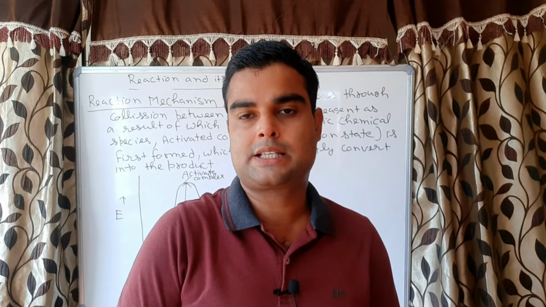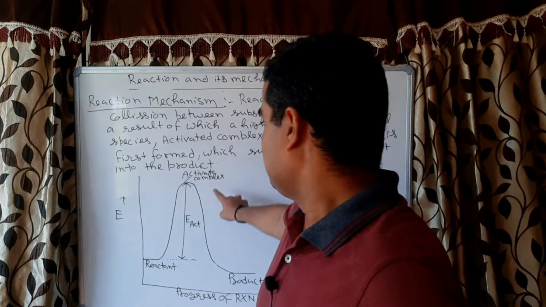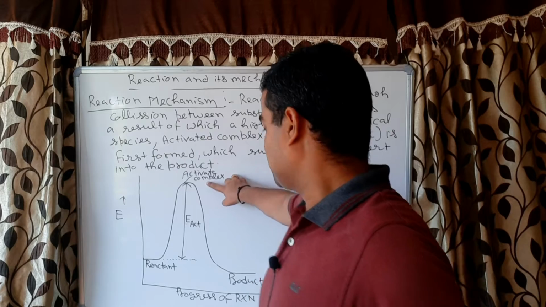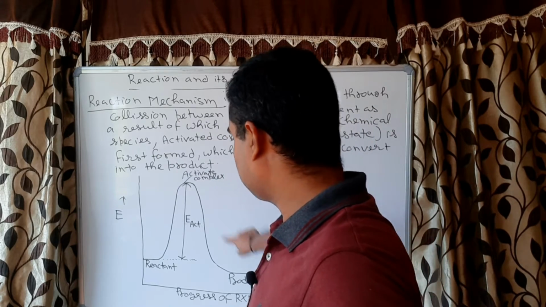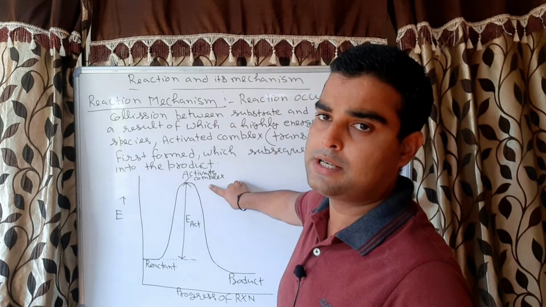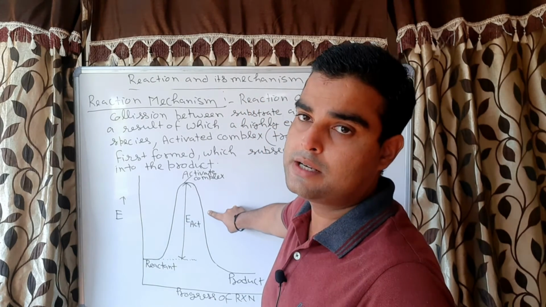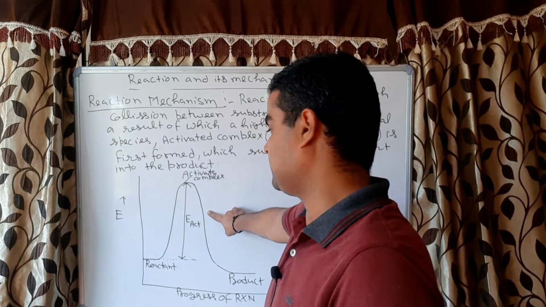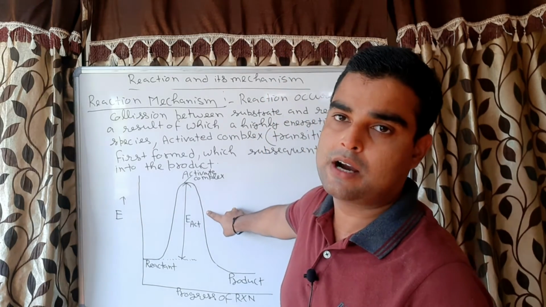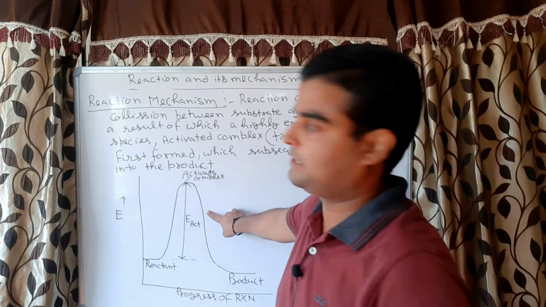In some reactions, what is happening? This activated complex will not convert directly into the product. It will first convert into a less energetic, that is, more stable chemical species, and that chemical species is called a reactive intermediate. Correct?